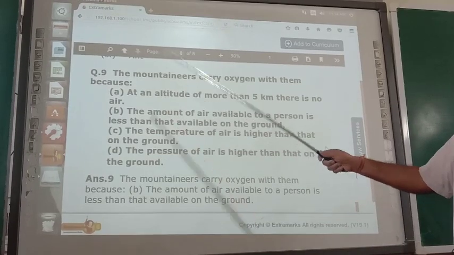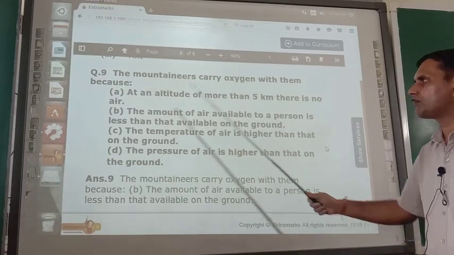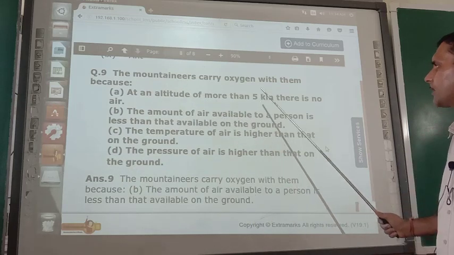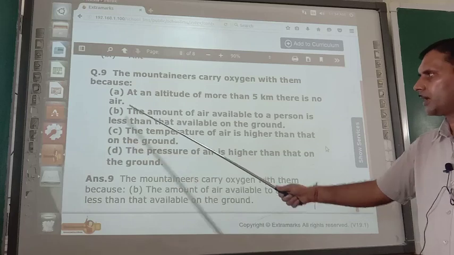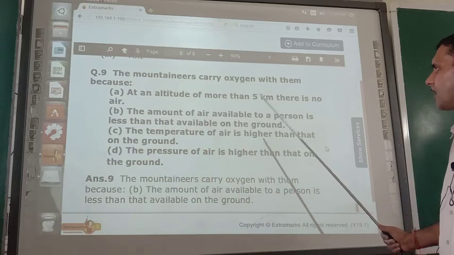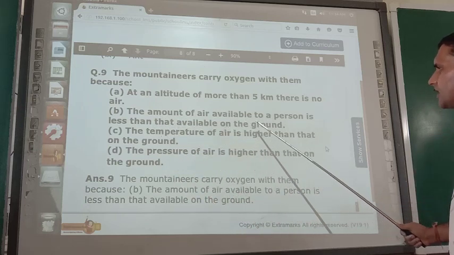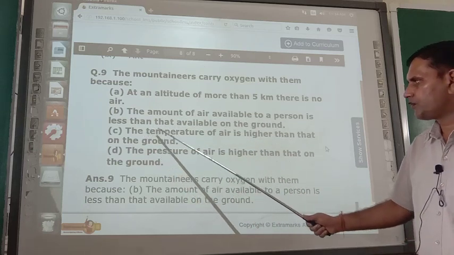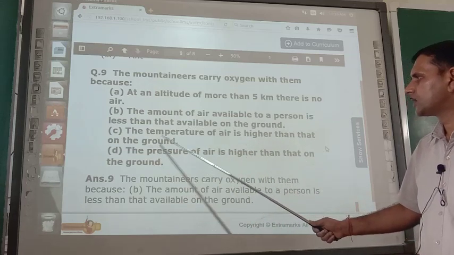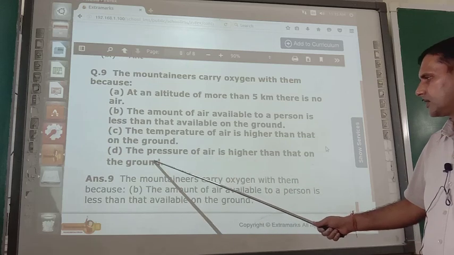Now question number 9. The mountaineers carry oxygen with them because at an altitude of more than 5 kilometers there is no air; no. The amount of air available to a person is less than that available on the ground. The temperature of air is higher than on the ground. The pressure of air is higher than on the ground.